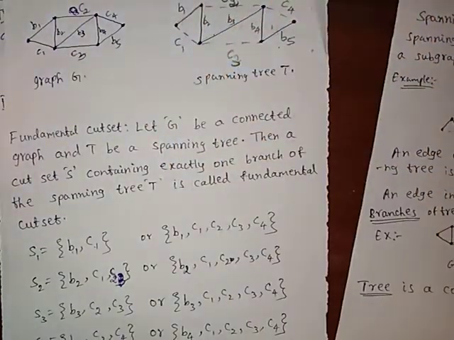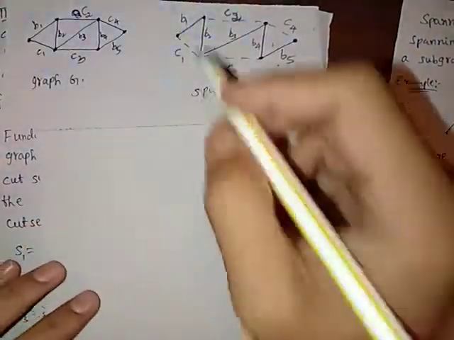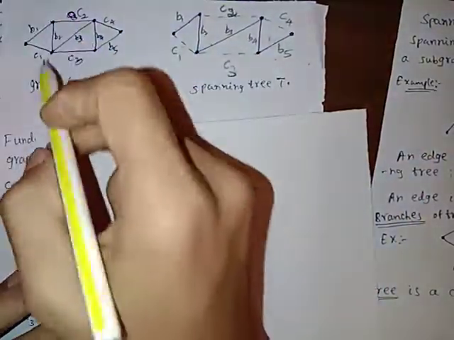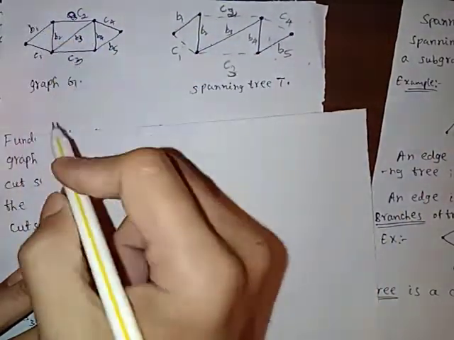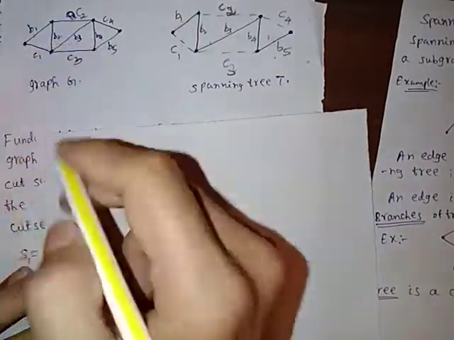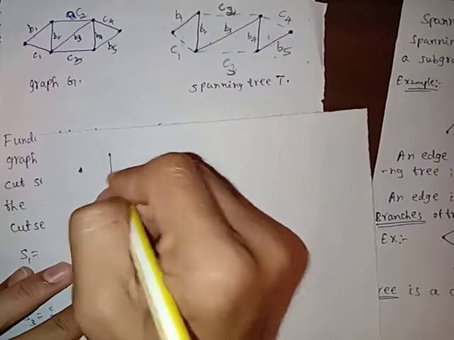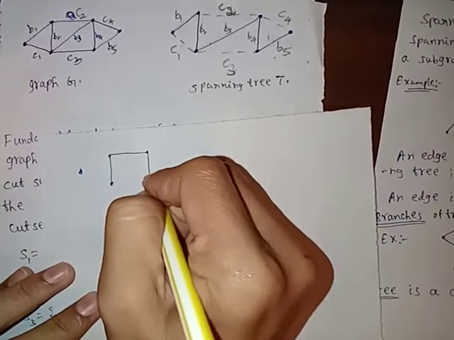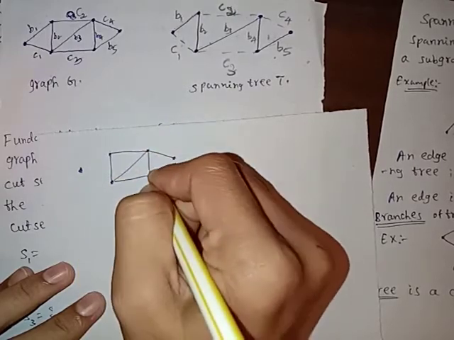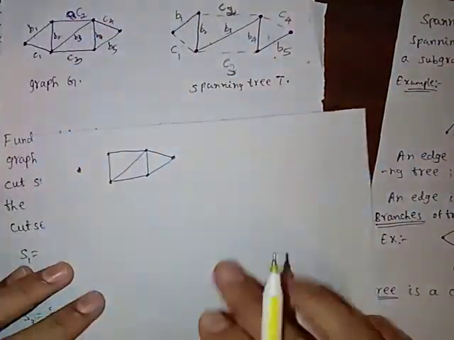How? In this graph, with respect to this spanning tree, if we remove B1 and C1, what does it become? This graph becomes disconnected. This is a disconnected graph when we remove this and this.